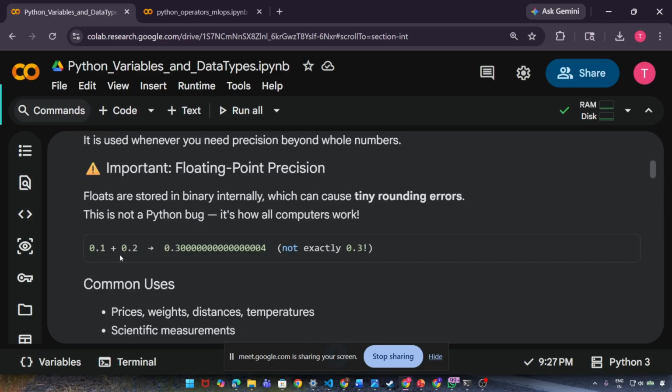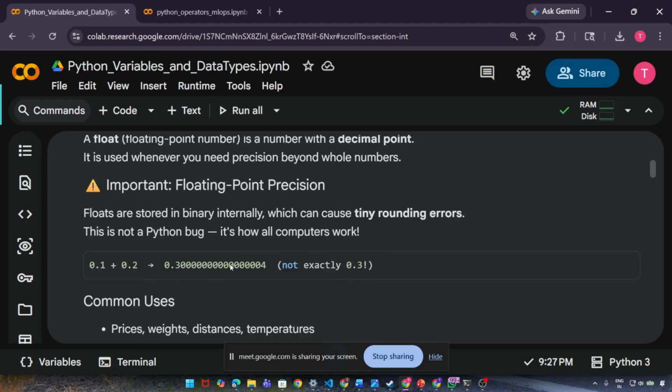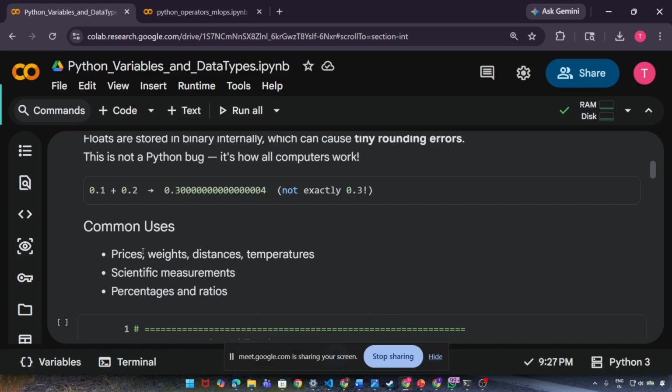Like you can see, 0.1 plus 0.2 is like 0.30000000000000004, but not exactly 0.3. Now the common uses of floating point numbers: weights, distances, temperatures, scientific measurements, percentages and ratios. So in such cases you can use floating point numbers.